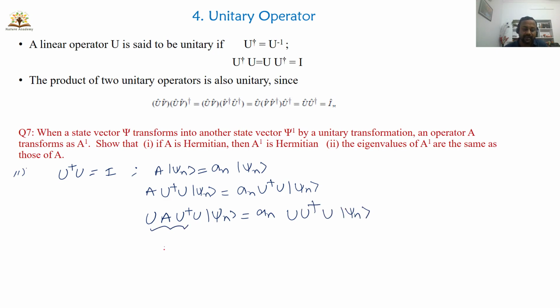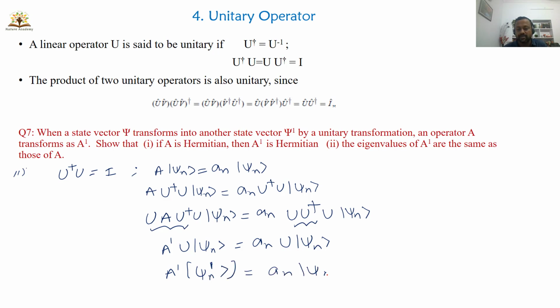U A U dagger is nothing but A prime, and this is U on psi n, and this is an, and this is your identity operator, and you got U on psi n. Let us call this U acting on psi n as psi n prime, and this is an, and this is psi n prime. Here an is the eigenvalue of A prime.